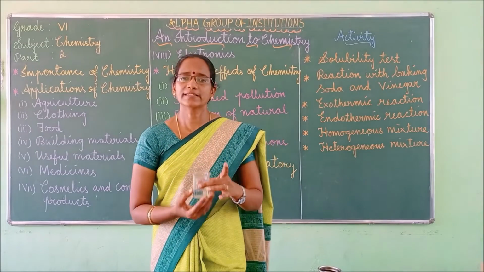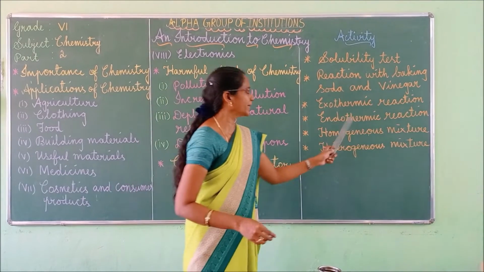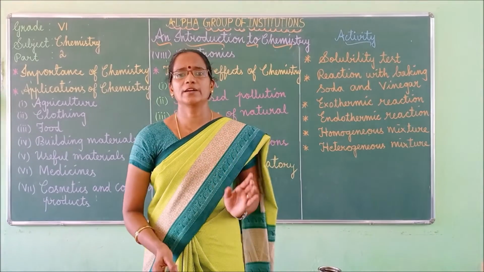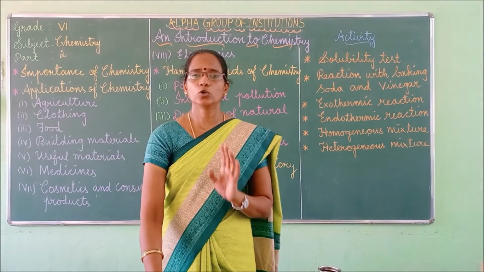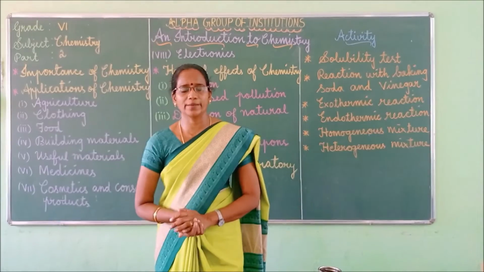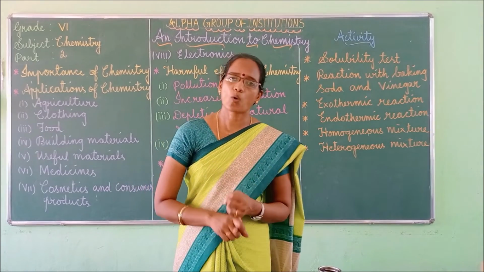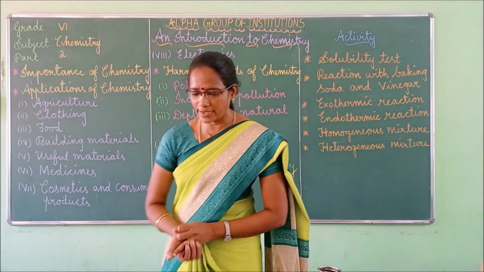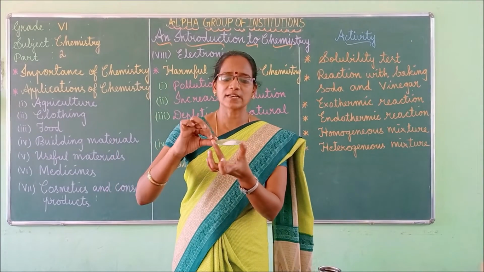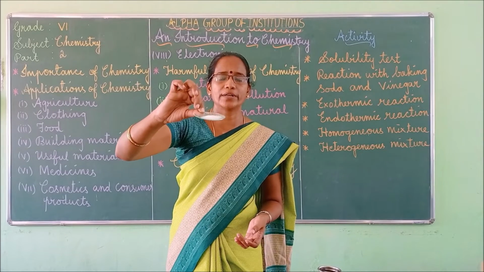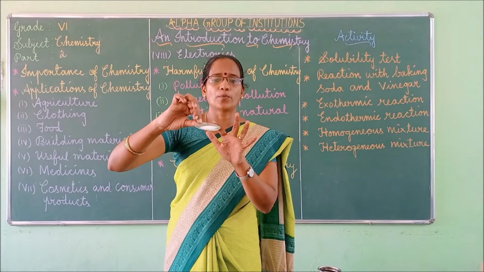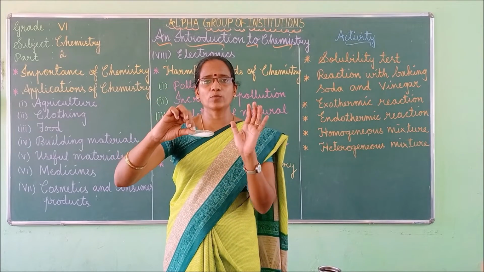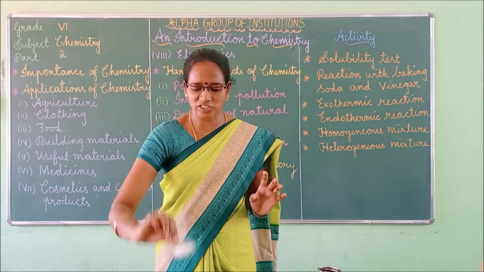Understood, children? Right. Next we can move to the endothermic reaction. For this endothermic reaction, we need two substances. What are the two substances? One is water and another one is ammonium chloride. So look at this one. This is the ammonium chloride compound. It is an inorganic compound. It's a white crystalline salt. This chemical I am going to take for the endothermic reaction.